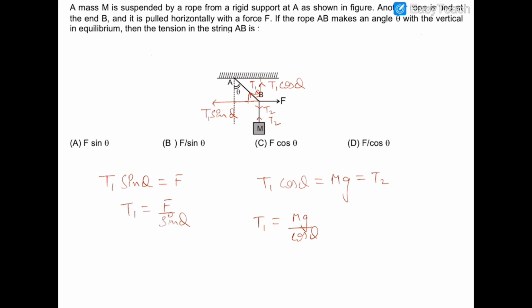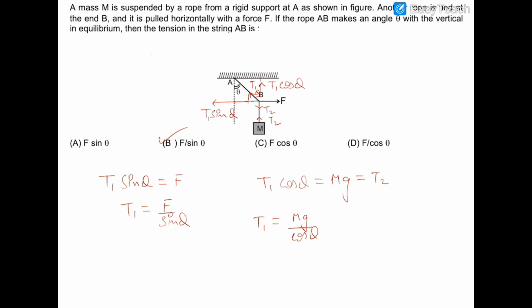Now we have to find the tension. You can see that out of all these four options, there is no option containing mg, and there is an option containing F, and it is exactly matching our answer. That is option number 2, option B. So B is the correct answer.